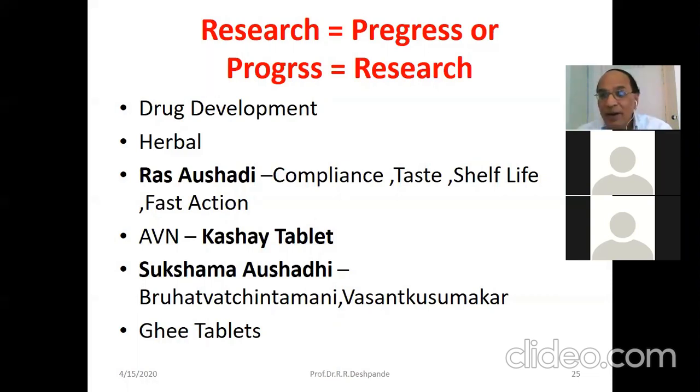So they have made kashaya tablets, Balavruchadi kashaya, Dashamula Rishta kashaya tablets. So these tablets are available. Also, Sukshma Aushadhi, this is a new development. Even today, some Vaidyas are preparing. At my time, there was Agoma company which was preparing Sukshma Aushadhi based on the principle of homeopathy. Sometime I will tell you about that. Then ghee tablets are there.